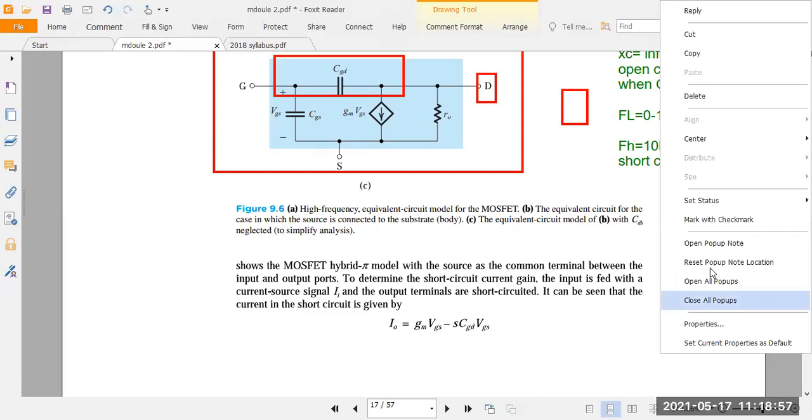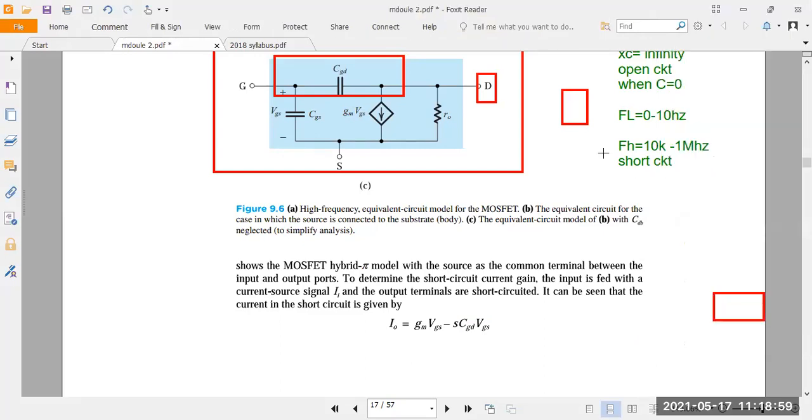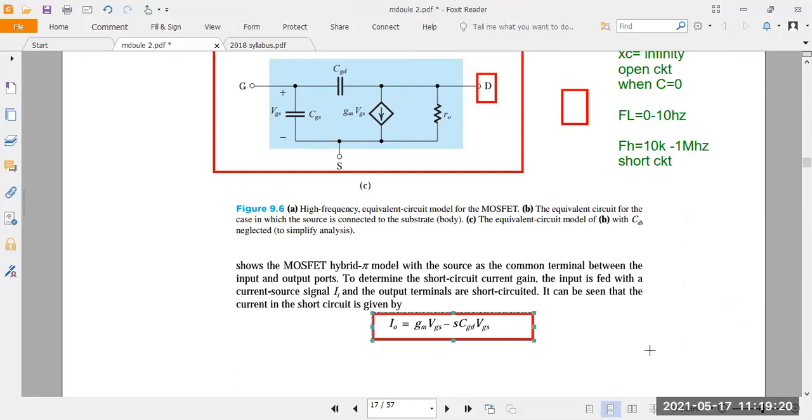That should be equal to what here? The current source, the output current source here. What is the current source here? gm into VGS. gm into VGS is the current source equation, minus. The output current also depends on the gate to drain capacitance. So for that you write minus s CGD into VGS. Understood? So write this equation here. Next,